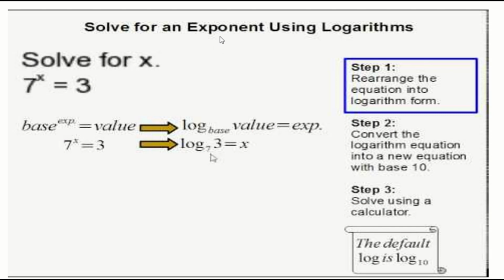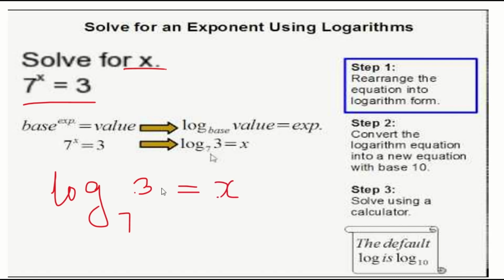So let us see one problem. Solve for x: 7 power x is equal to 3. Where is the x? It is in your exponent, right? So could we try to write this as a log? The base number will remain the base, and the answer will become your argument. So x equals log 3 to the base 7.